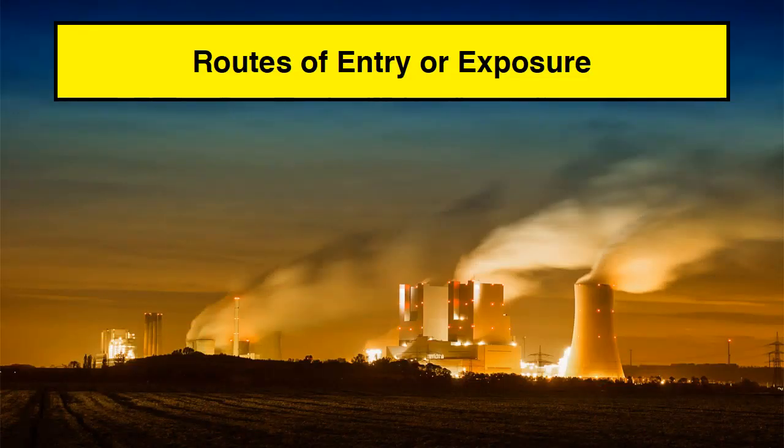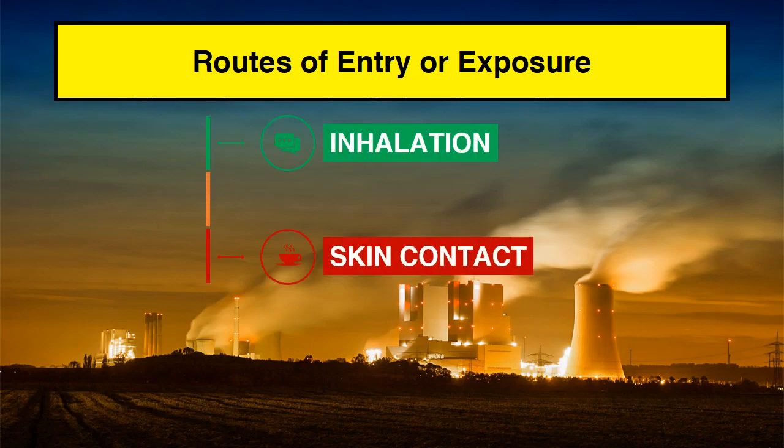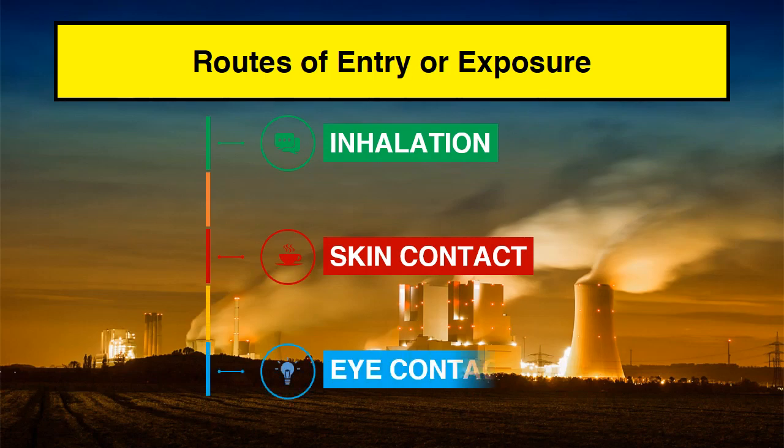There are various routes through which chlorine gas enters into the body, or we can say the body is exposed to chlorine gas. The first one is inhalation, the second one is skin contact, and the third one is eye contact. We will see each of them one by one.